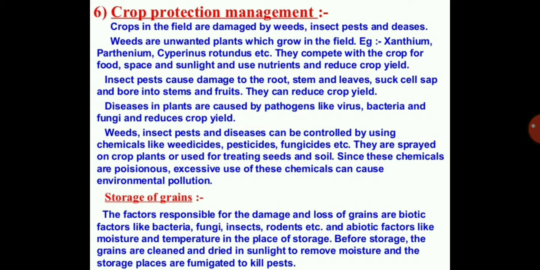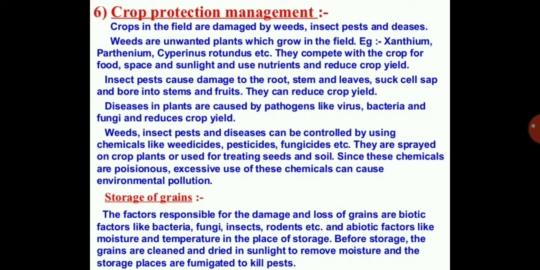So weeds are the unwanted plants which grow in the field. From time to time you have to remove those weeds because they consume the essential nutrients which are required for the main crop plant.